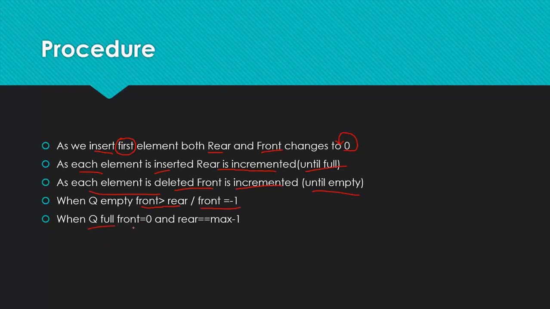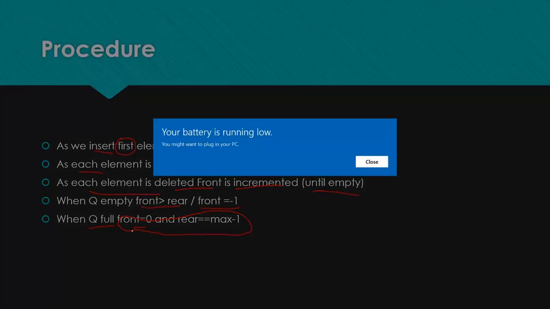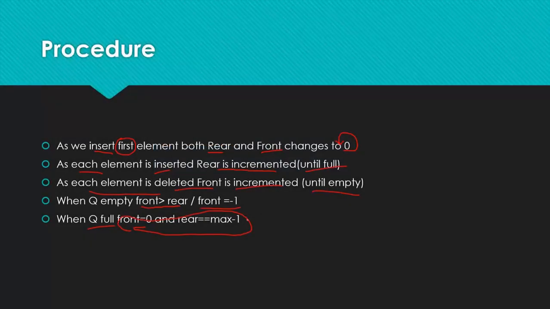The queue will be full when the front pointer is equal to 0 and rear is equal to max -1. If both these conditions are satisfied, that is, when the front pointer is at the 0th position and the rear pointer is at the max -1 position, in that case the queue will be full.